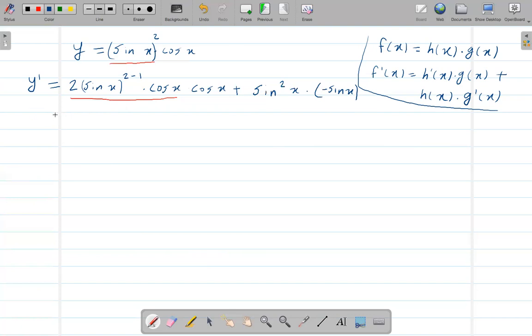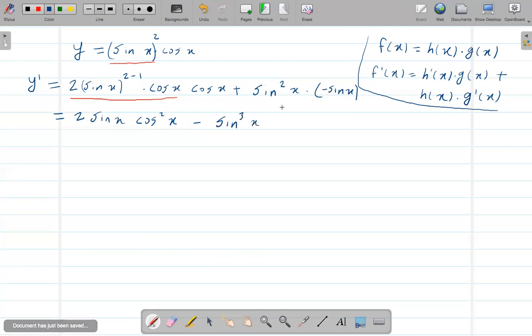Now we're almost done. 2 times sine x to the power 2 minus 1 is just sine x. Cosine times cosine is cosine square x. There is a minus since you're multiplying these two, so the minus is going to come here. And then sine squared times sine x is sine cube x.